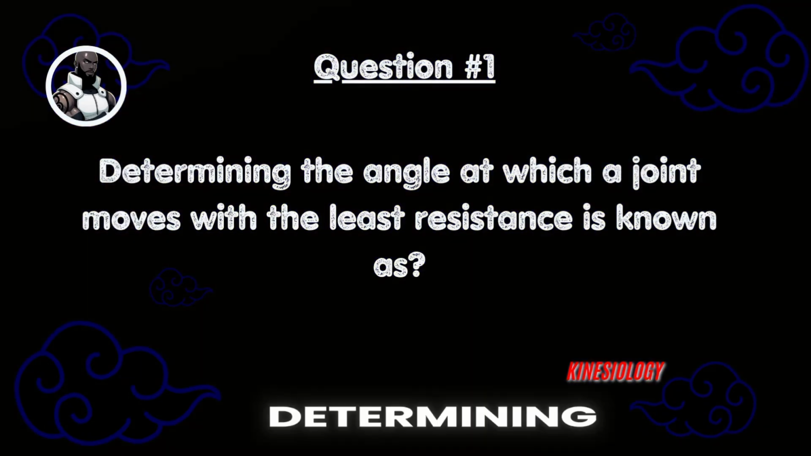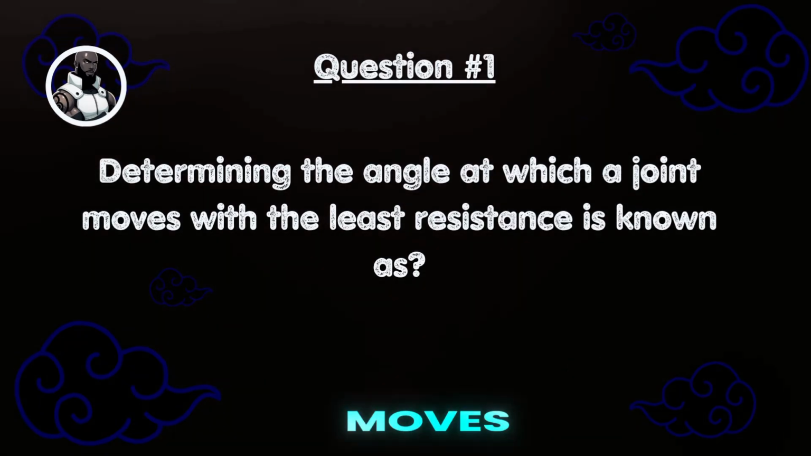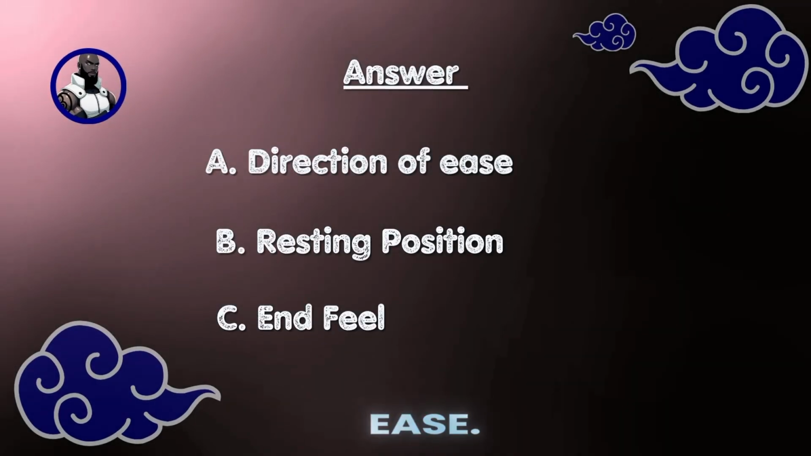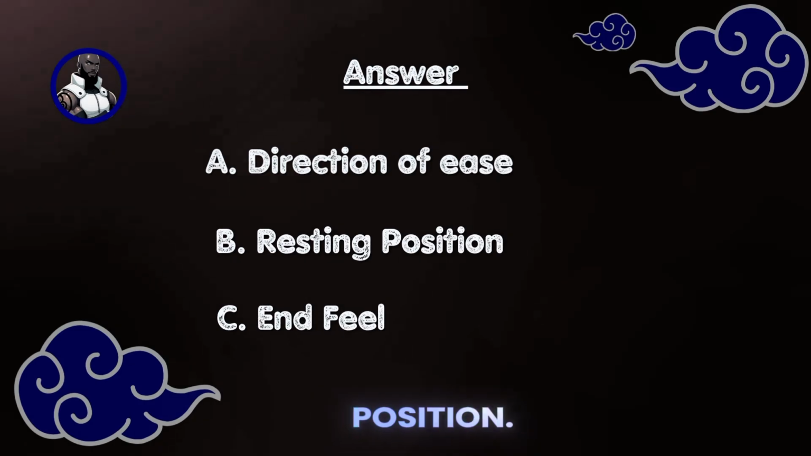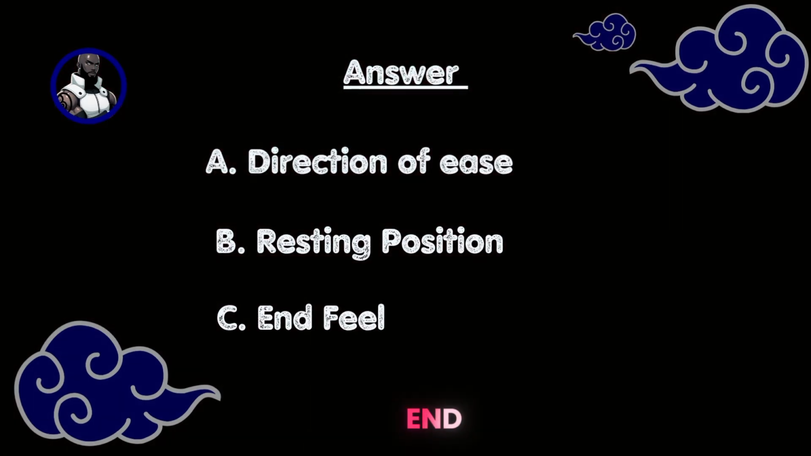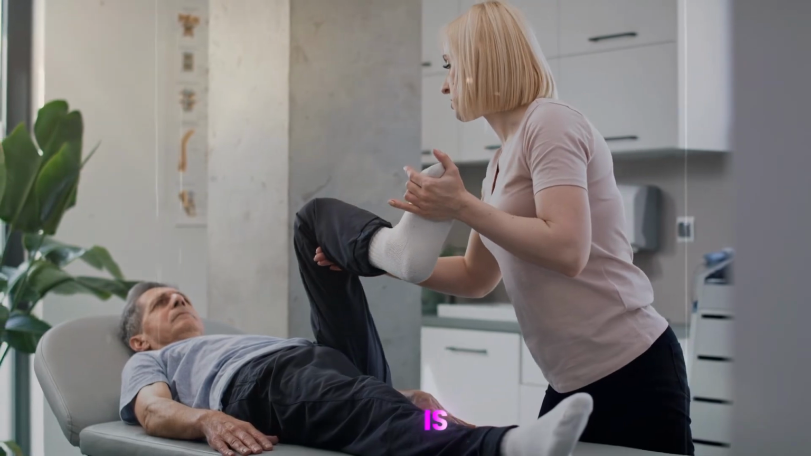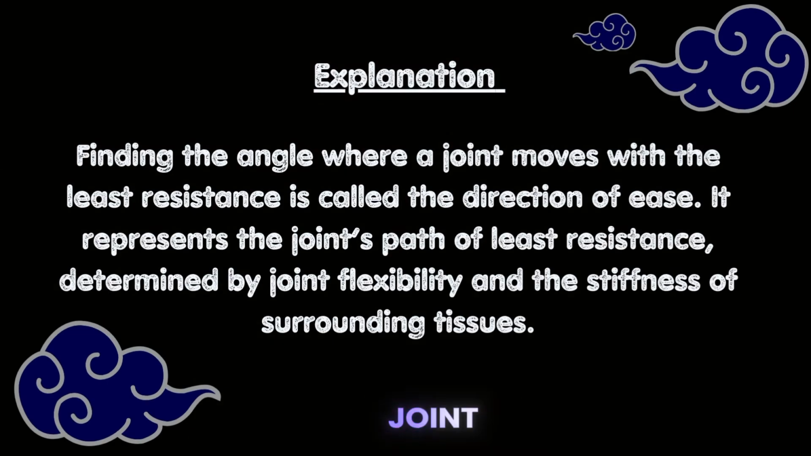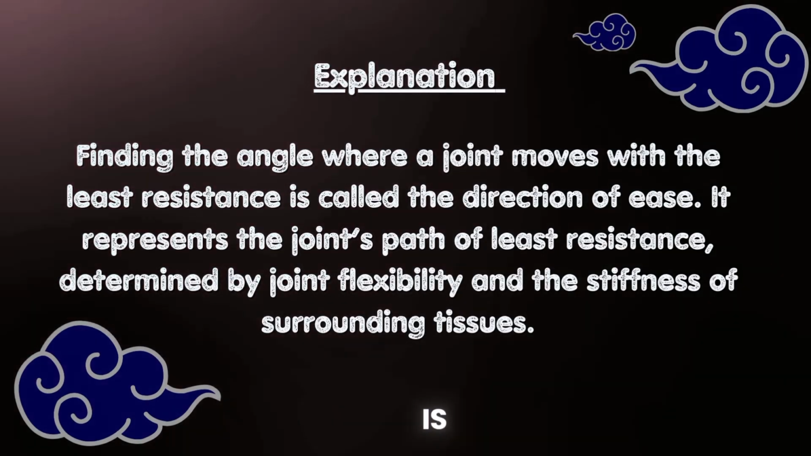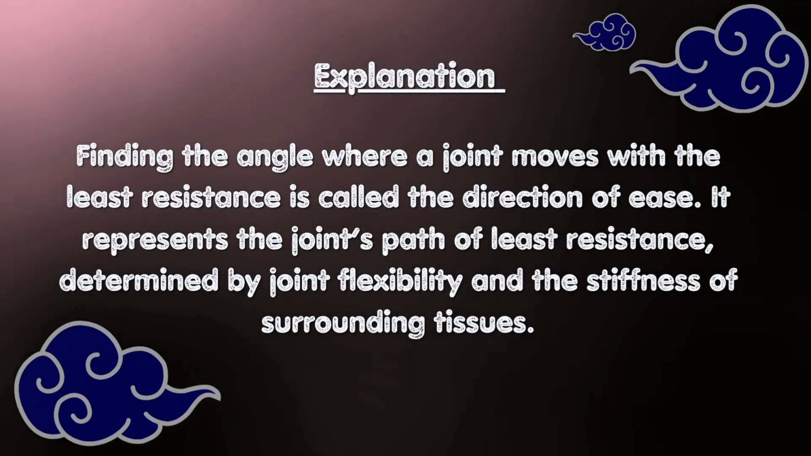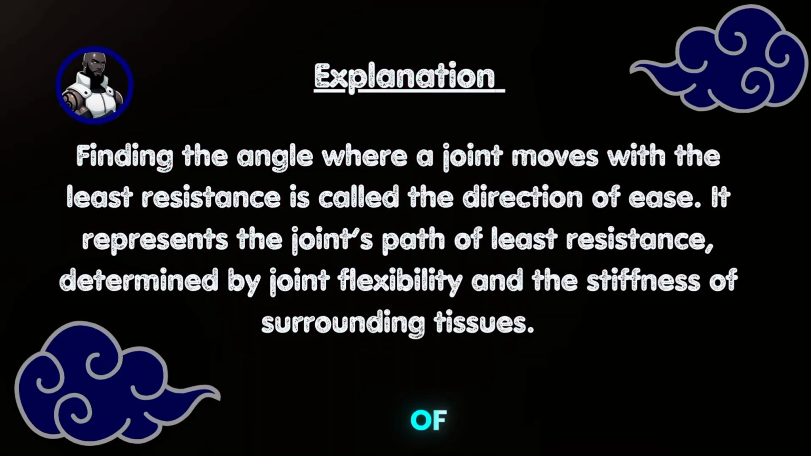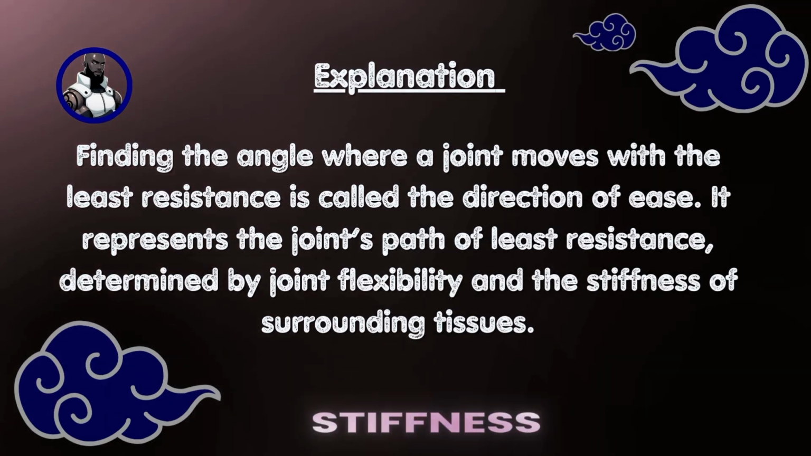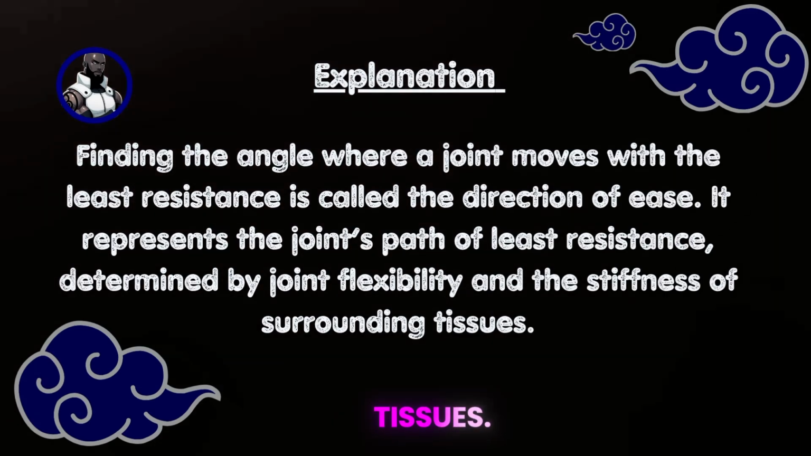Question number 1. Determining the angle at which a joint moves with the least resistance is known as A. Direction of ease, B. Resting position, C. End feel. The answer is A. Direction of ease. Finding the angle where a joint moves with the least resistance is called the direction of ease. It represents the joint's path of least resistance determined by joint flexibility and the stiffness of surrounding tissues.